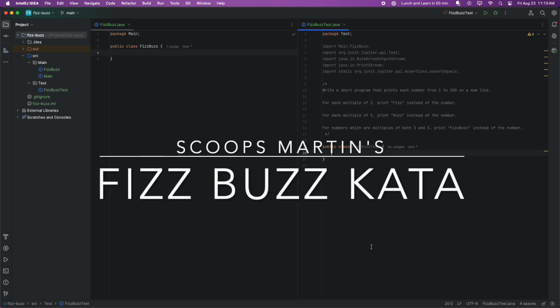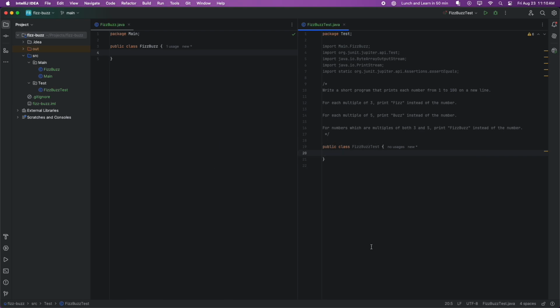Welcome back to another kata. This one is going to be the classic FizzBuzz problem. It's where we write a short program that prints each number from 1 to 100 on a new line.